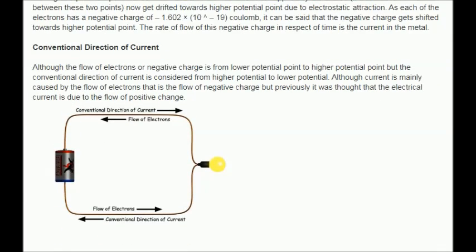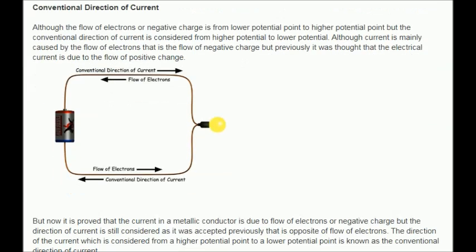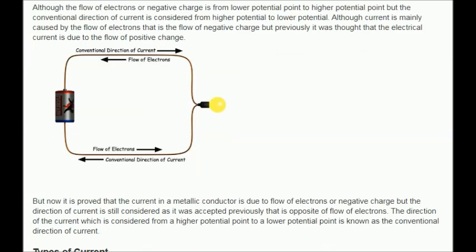Conventional direction of current. Although the flow of electrons or negative charges is from lower potential point to higher potential point, the conventional direction of current is considered from higher potential to lower potential. Although current is mainly caused by the flow of electrons, that is, the flow of negative charge, previously it was thought that the electrical current is due to the flow of positive charge.